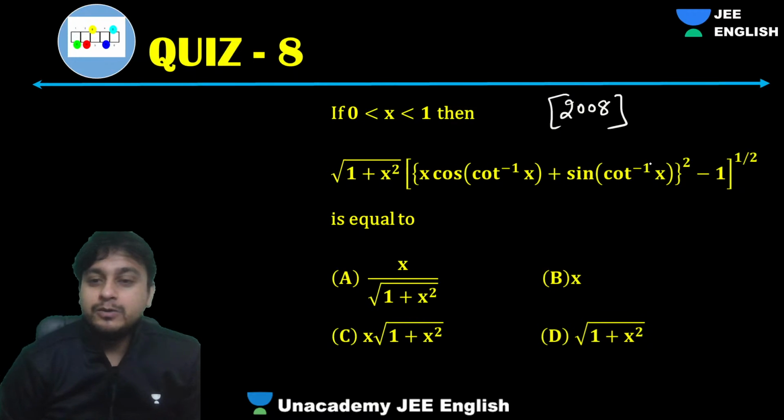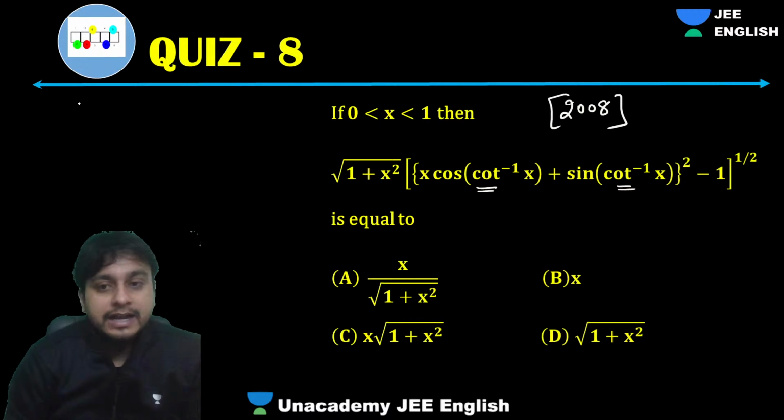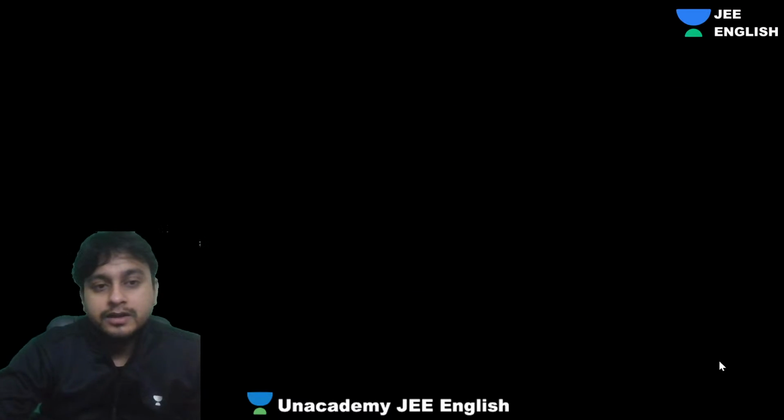So guys, let's see how do we proceed from here. See guys, we can convert this cot inverse into sine inverse and cos inverse, right? What I'll do is I'll put this cot inverse x as theta. So cot inverse x equals theta, and we'll get x equals cot theta, right?